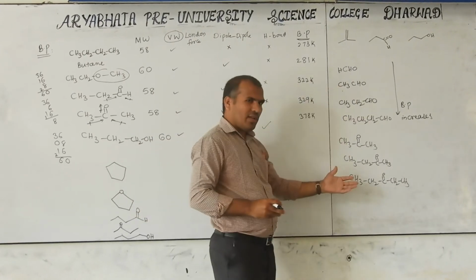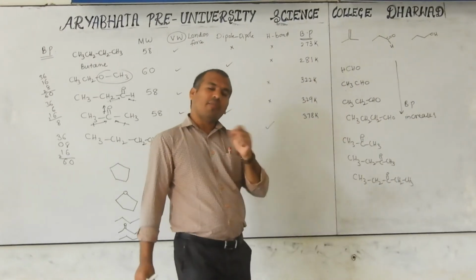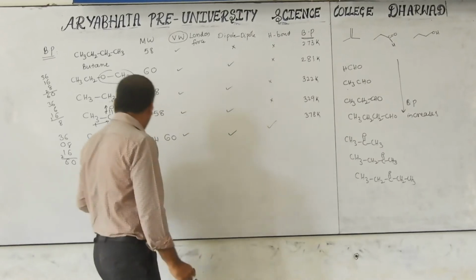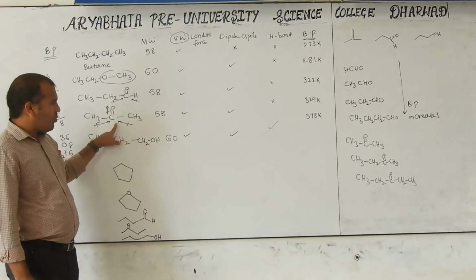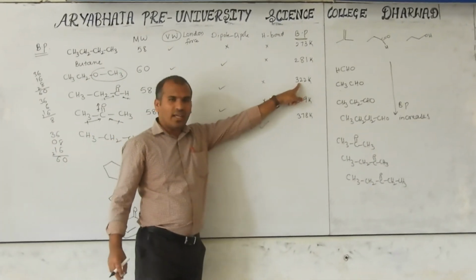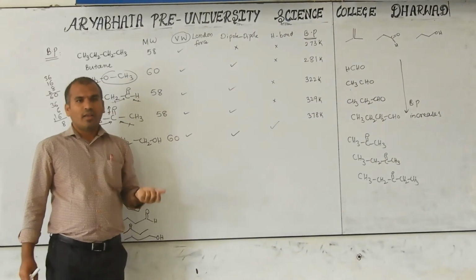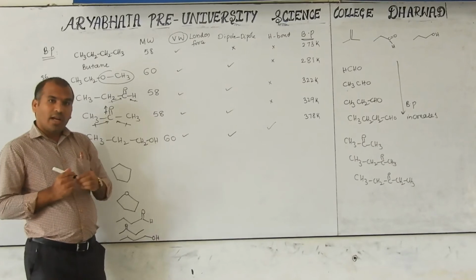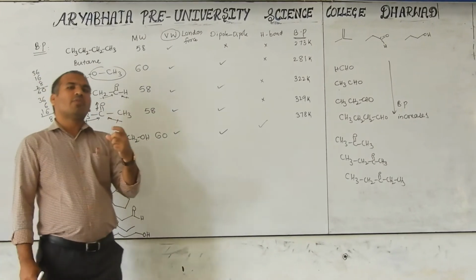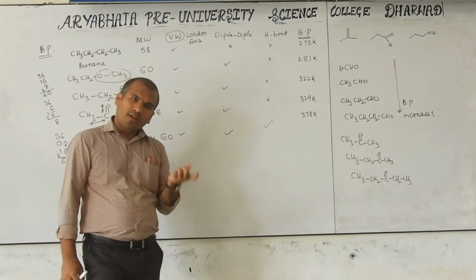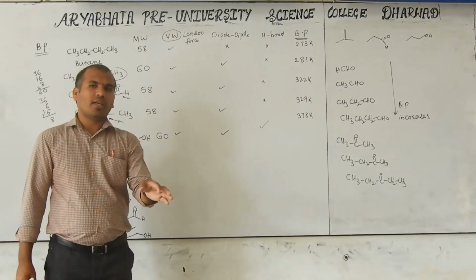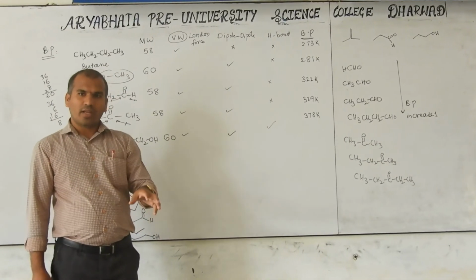If both are given, aldehyde and ketone, then which has the higher boiling point? Already we decided here. Ketones have the higher boiling point than aldehydes, because the polar nature of ketones is greater than aldehydes. Got the point? And also, ketones are somewhat more stable than aldehydes. Why is it stable? Next, in chemical properties we will discuss.